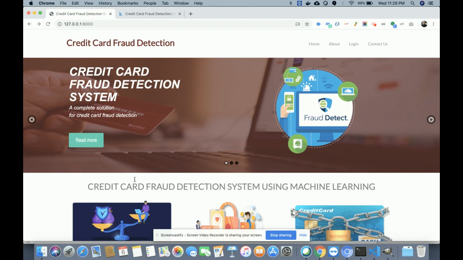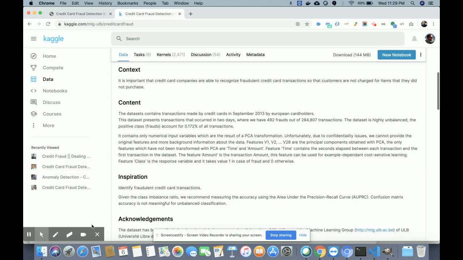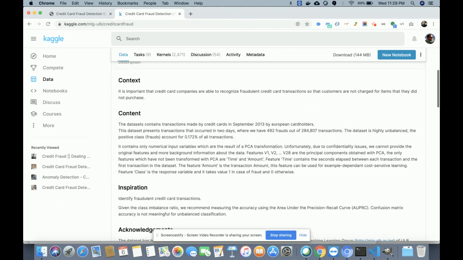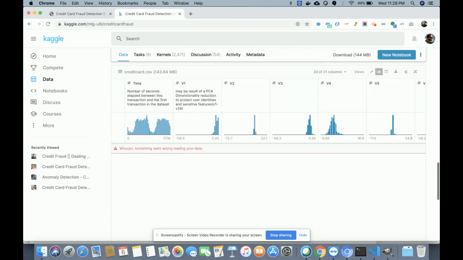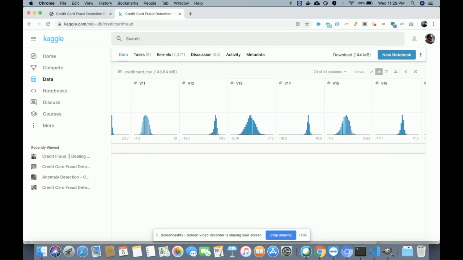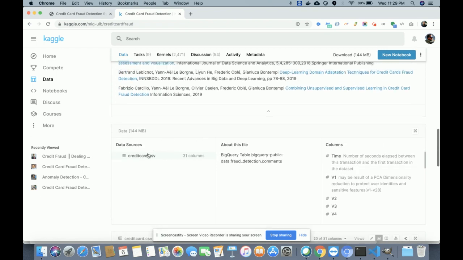Okay, so let me explain the data set first. I have used this data set, which is the Kaggle data set. You can see this data set I have used. There are totally 31 columns available in this creditcard.csv, 31 columns you can see.